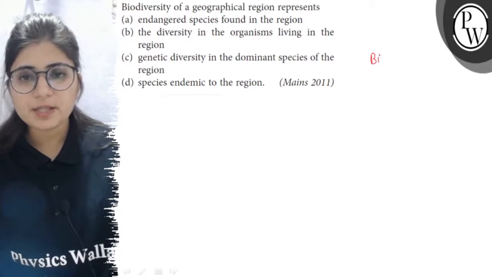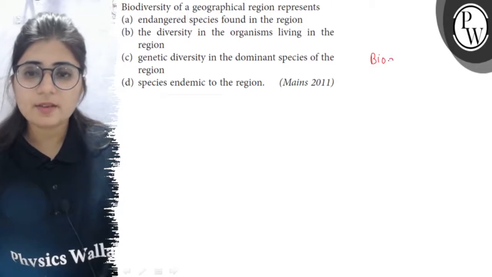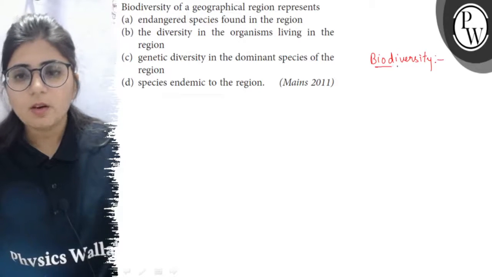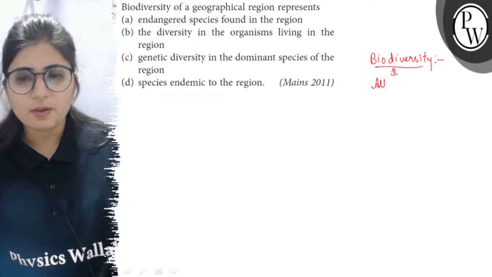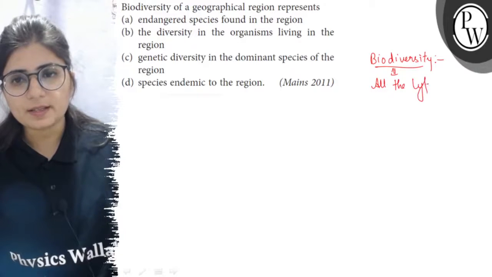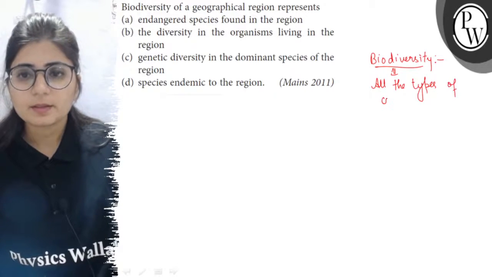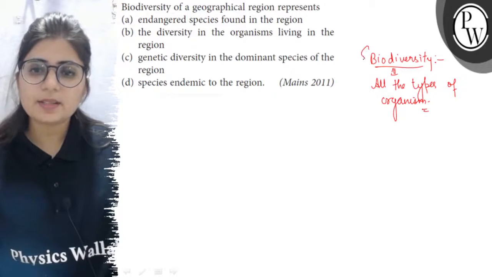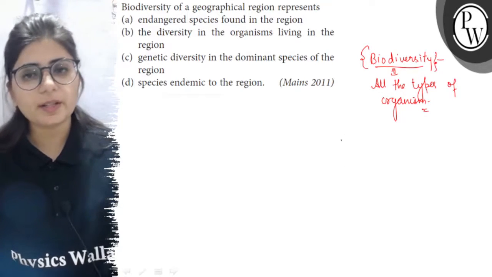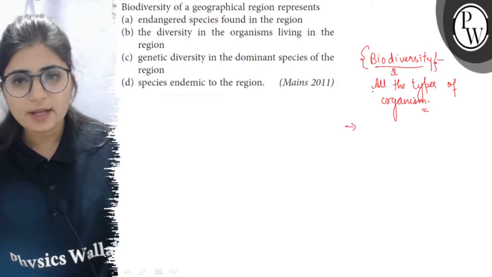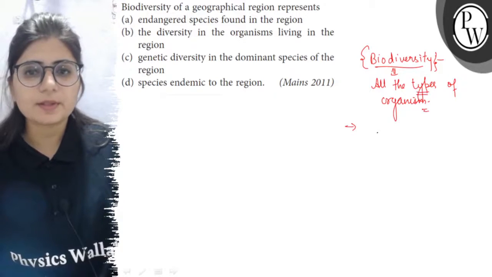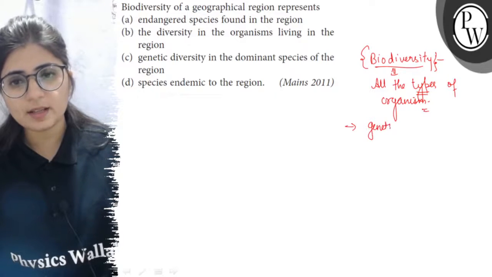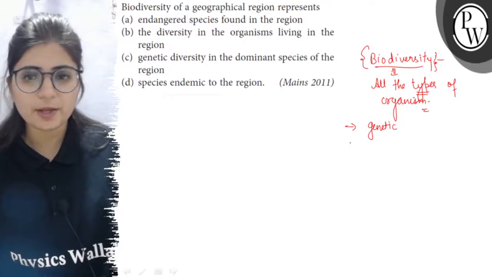So bio means living and diversity means varieties. So all the types of organisms that are present in a given area, it represents the biodiversity of that particular area. So this variety may be in terms of the genes and their alleles, so it is called the genetic biodiversity.